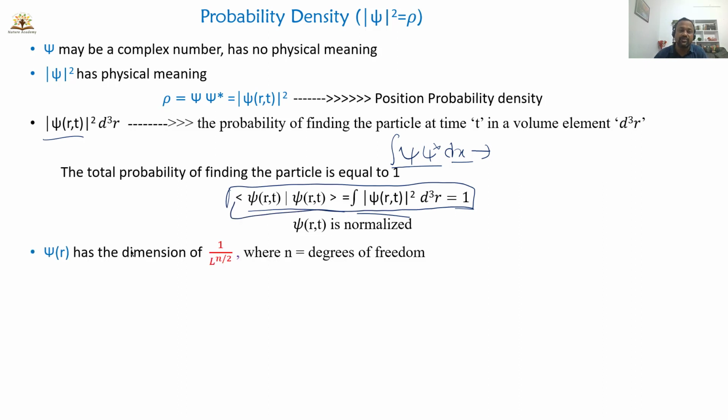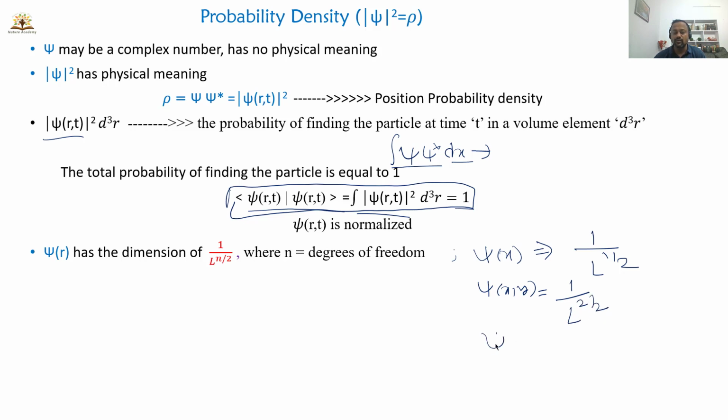What is the dimension of the wave function? The wave function psi of r has the dimension of 1 over L power n by 2, where n is the degrees of freedom. For example, the wave function psi of x, which is one-dimensional, will have the dimension 1 by L power n, with n equal to 1. Along the x-axis it has only 1 degree of freedom. So this is the dimension of the wave function along the x-axis. If we have 2 degrees of freedom, that means the wave function depends upon x comma y, then this will be like L power 2 by 2.